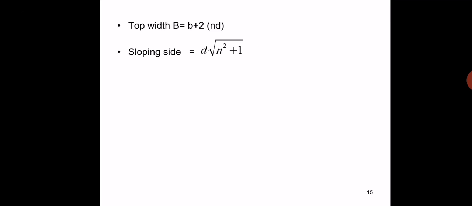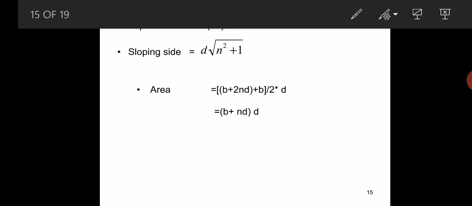The sloping side slope becomes d into under root 1 plus n square. So area of a trapezoidal section is equal to b plus 2 into n into d plus b by 2 into d. After simplifying that, we get that area of the trapezoidal channel section is equal to b plus n into d, into d.